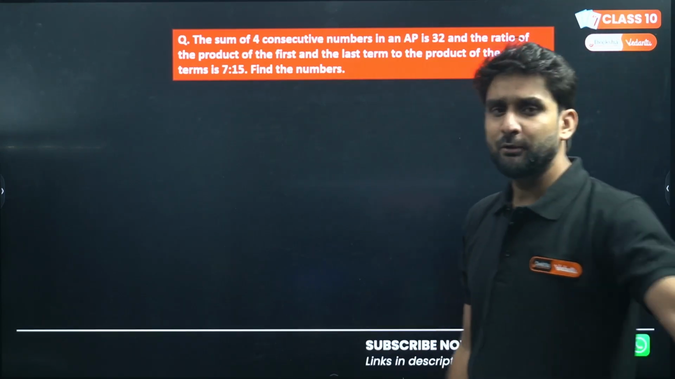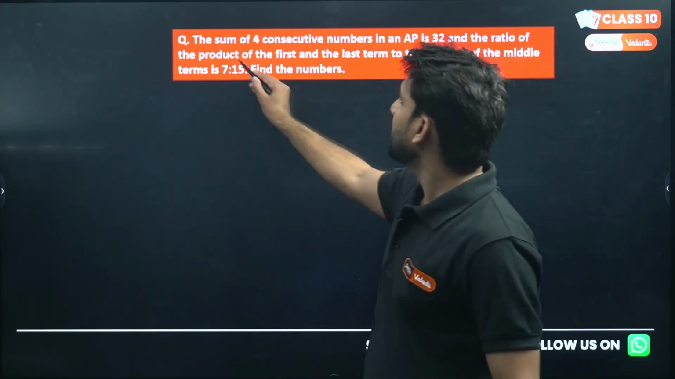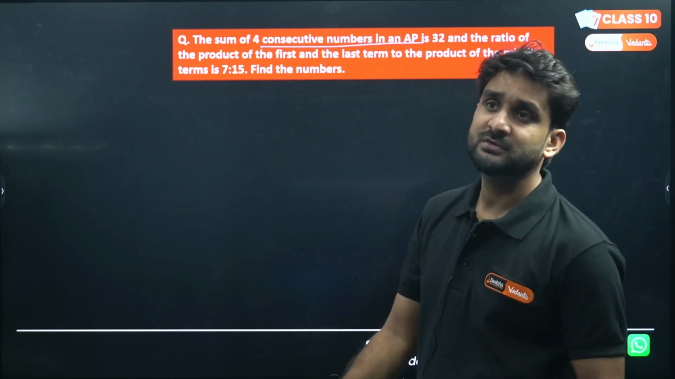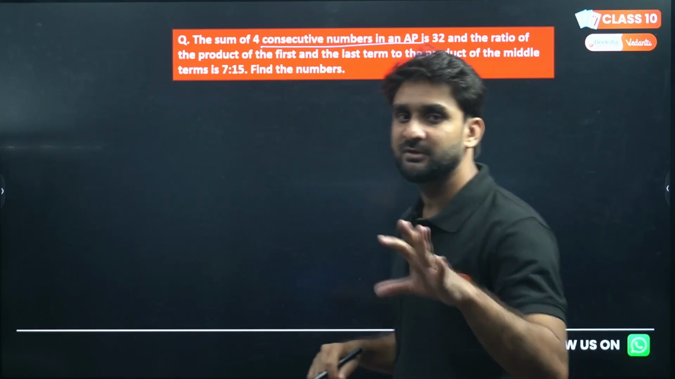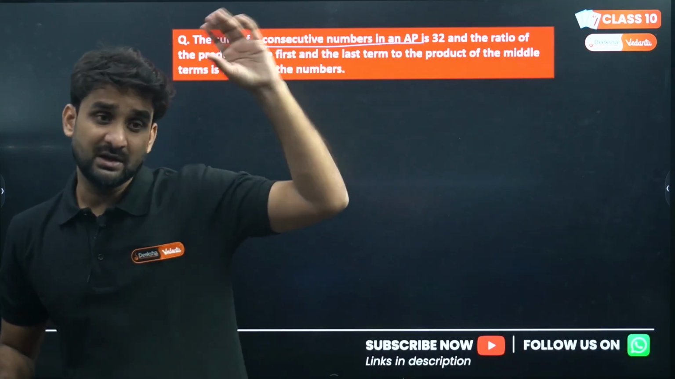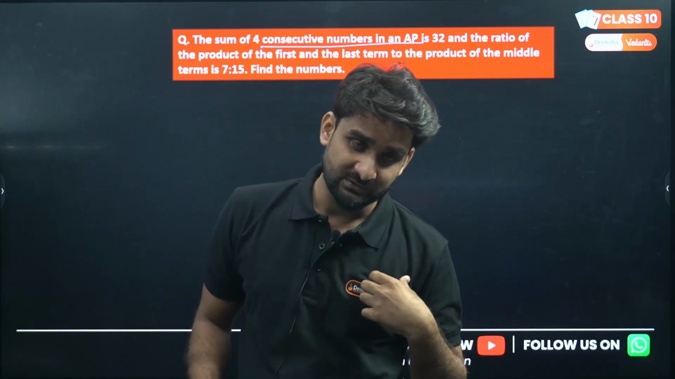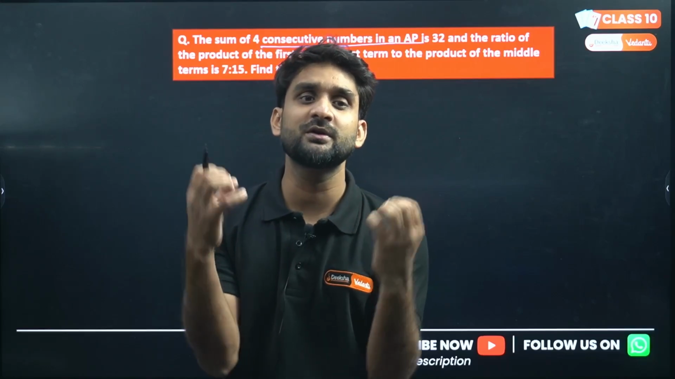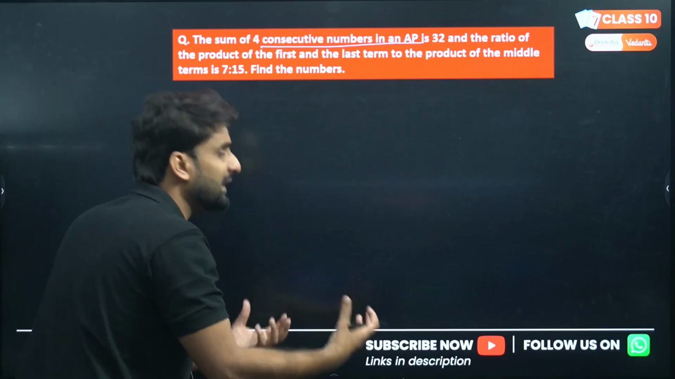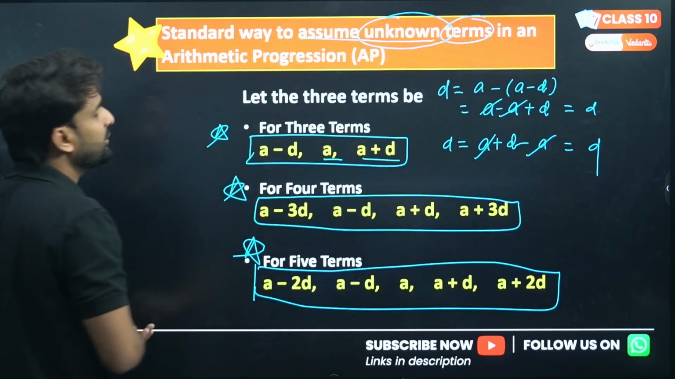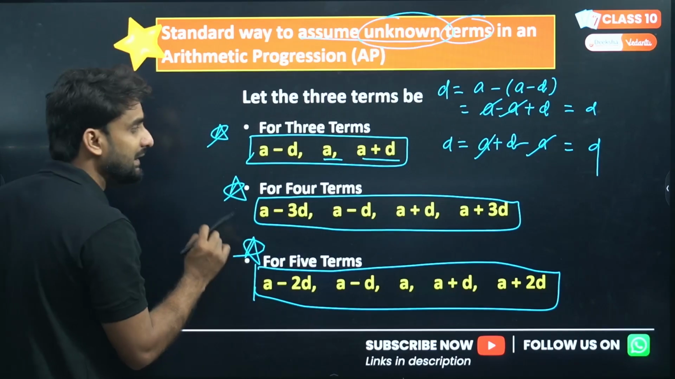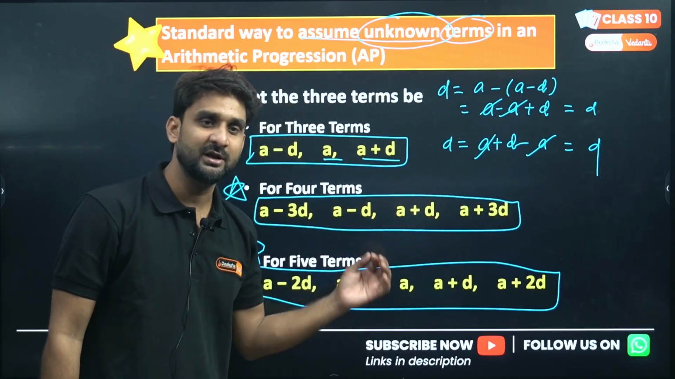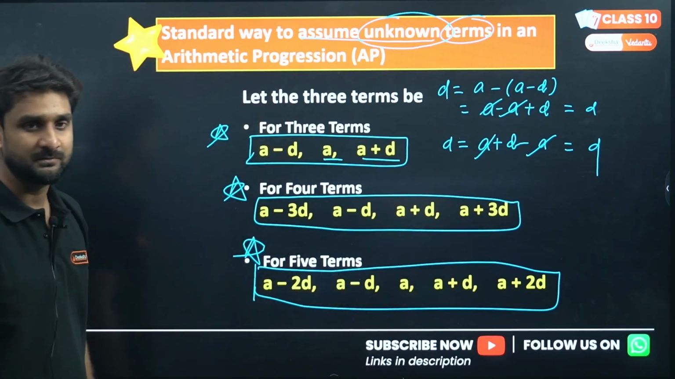One very important piece of information is given to you all: the sum of 4 consecutive numbers in an AP. Consecutive means continuing, meaning the differences between the numbers are the same. I don't know the numbers, the numbers are not clear to us, but the word consecutive is there. So if there are 4 consecutive numbers of an AP, but I don't know the terms, for 4 consecutive unknown terms, let the four terms of the AP be A minus 3D, A minus D, A plus D and A plus 3D.